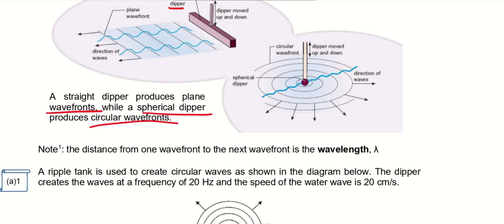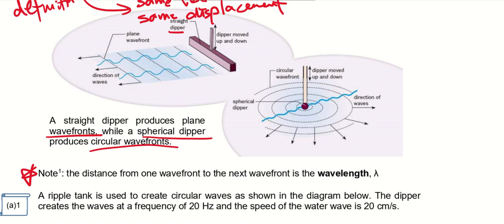Now, this is important. The distance from one wavefront to the next wavefront is the wavelength. So these dotted lines, imaginary lines, are actually your wavefronts, and they are at the crest. It forms at the crest.